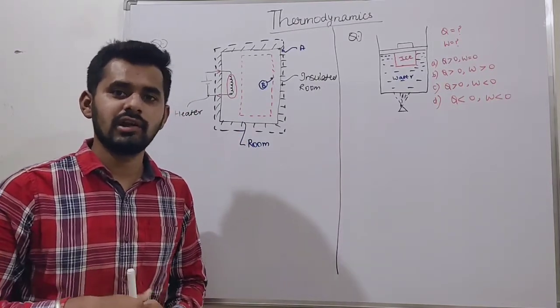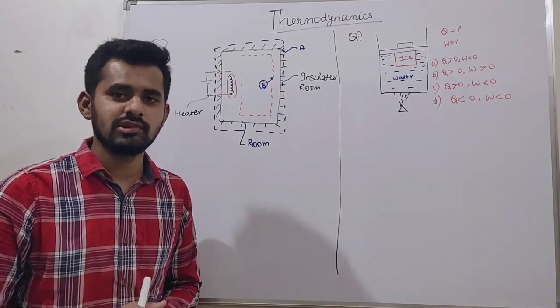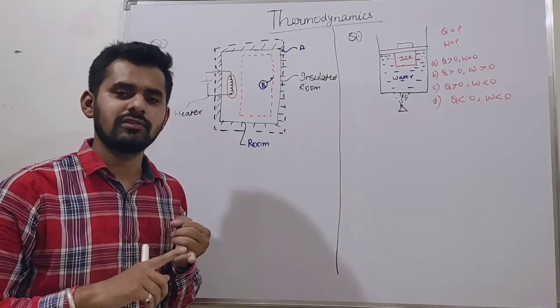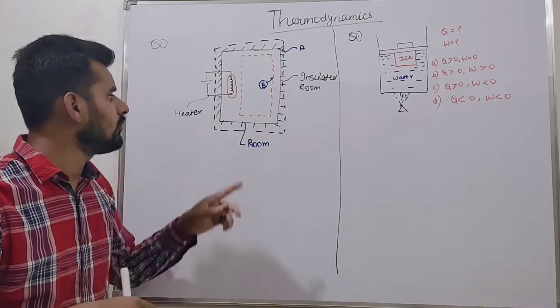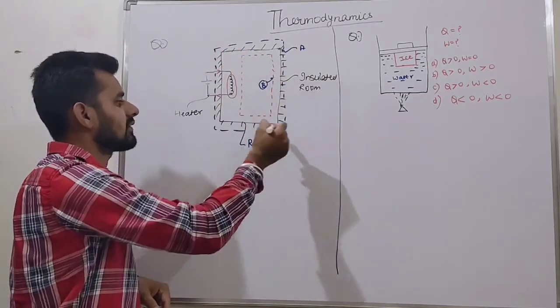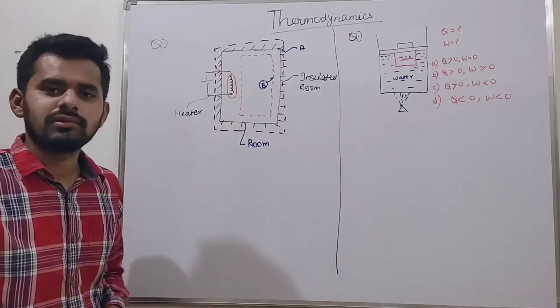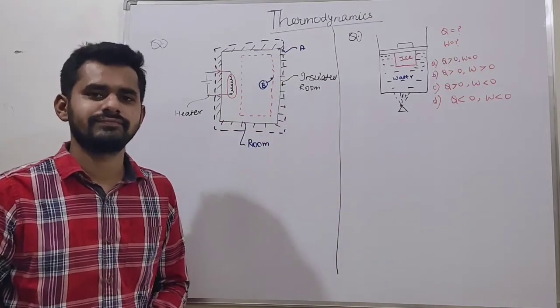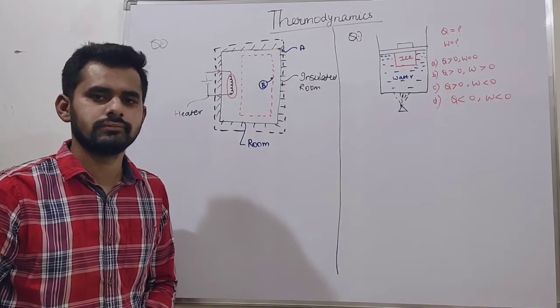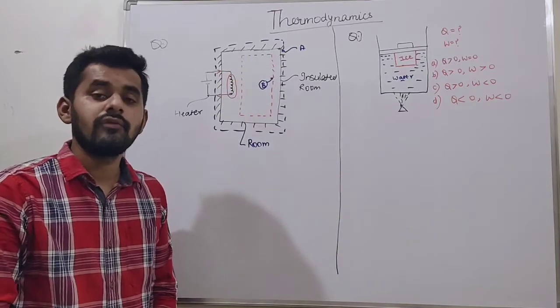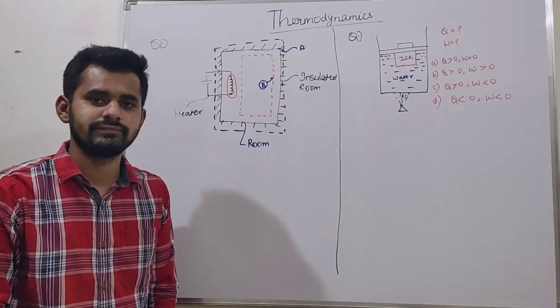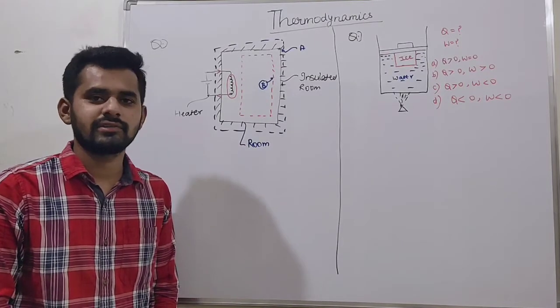Is it work interaction or heat interaction or both? We already studied there are basically three types of interactions of energy: heat interaction, work interaction, and mass interaction. If A is our system, which type of interaction is there? If B is our system, which type of interaction is there? How do you identify which type of interaction? I explained it in the last lecture already.